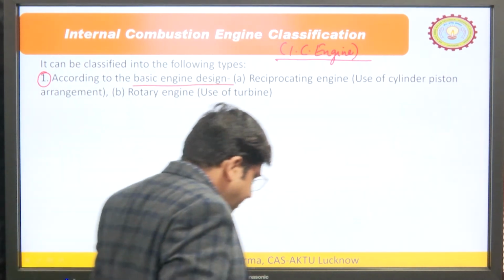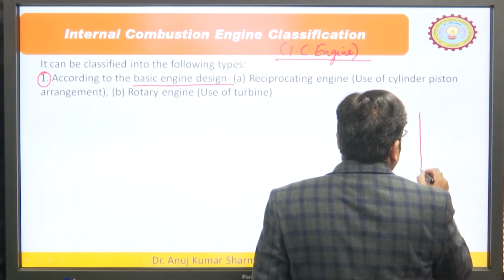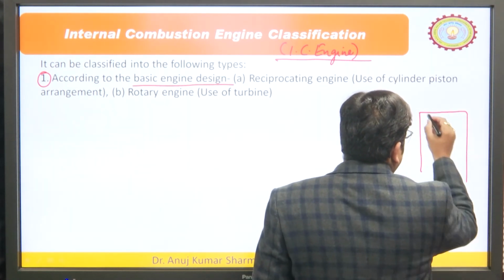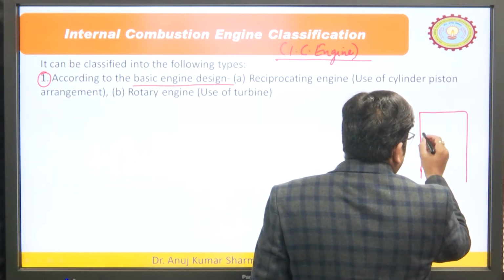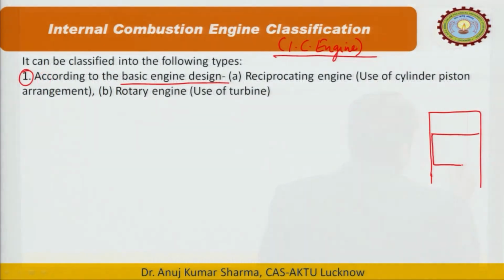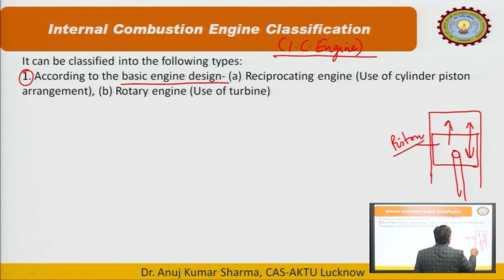Reciprocating means, if we see the general design of an engine, this is the cylinder basically. If you see the top view, it will be circular, and this is the cylinder, and sorry, this is the piston. I will discuss all these points later on. So, it reciprocates. If it is reciprocating, it means this kind of engines are reciprocating engines. Second is a rotary engine.